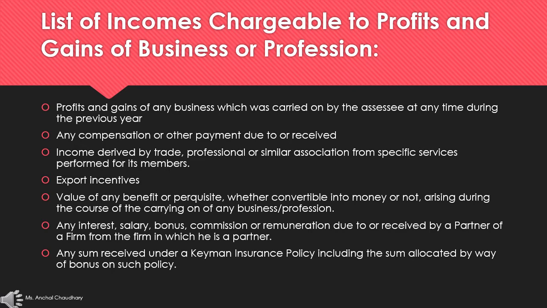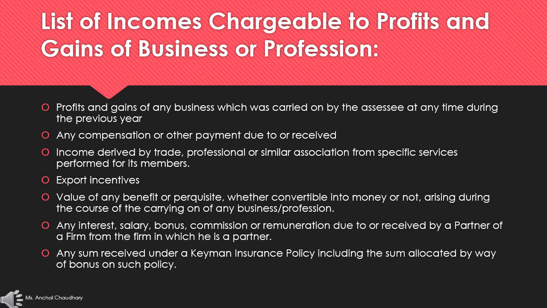First of all, let's understand what all income will be chargeable to profits and gains of business or profession. So here is a list of incomes. First is profits and gains of any business which was carried on by the assessee at any time during the previous year.